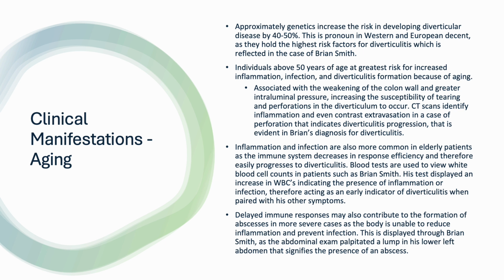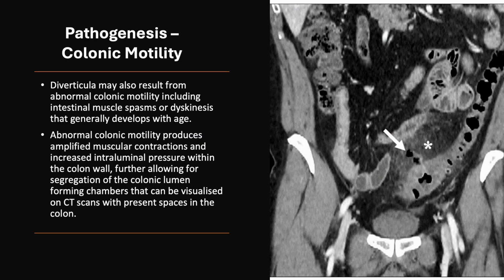Delayed immune responses may also contribute to the formation of abscesses. Brian Smith shows this as his abdominal exam palpated a lump in his lower left abdomen that signifies the presence of an abscess. Diverticula may also result from abnormal colonic motility, including intestinal muscle spasms or dyskinesis that generally develops with age. Abnormal colonic motility produces amplified muscular contractions and increased intraluminal pressure, further allowing for segregation of the colonic lumen, forming chambers that can be visualized on CT scans with present spaces in the colon.